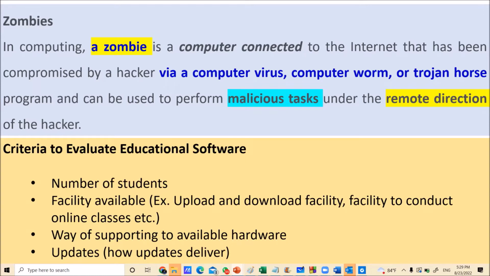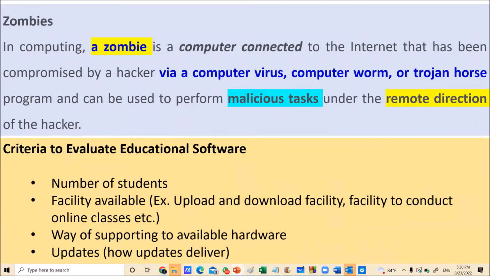Right. Then the third one is the way of supporting the available hardware. That's also a point you want to consider when you are purchasing or receiving educational software. The type of hardware available with your computer must be supported by the software, otherwise your software will not run on your computer. Therefore, before buying it, you want to check that your hardware matches the software.